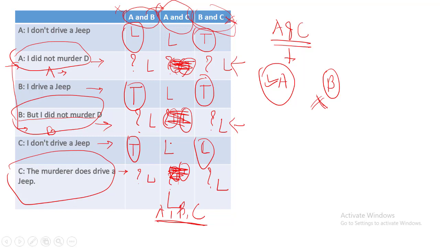What if C is the murderer? So A says I did not murder D. This becomes a true statement. B says I did not murder D. This becomes a true statement as well. Third statement, the murderer drives the jeep. C is the murderer and he drives the jeep as well. So this statement becomes a true statement as well. So we have three true statements in this condition, which is again violating our fact. There are only two true statements. Hence, this condition is again not possible. So the only possible condition is A is the murderer and A and C drive the jeep. So we got our answer, A is the murderer.